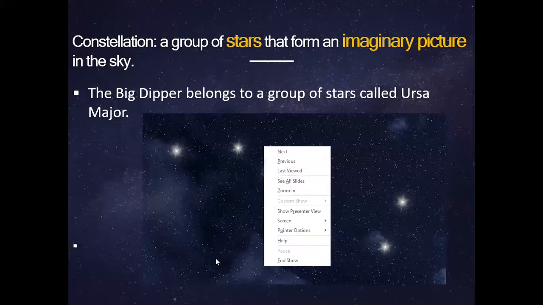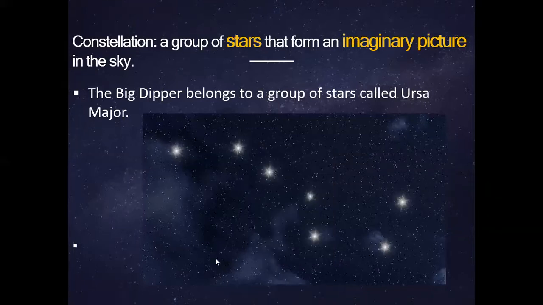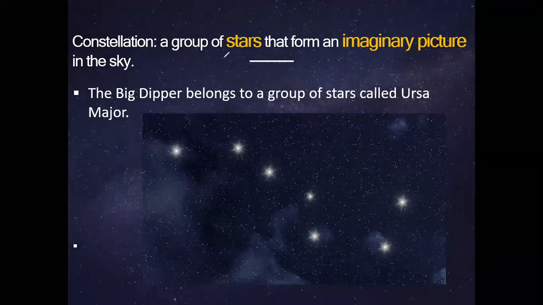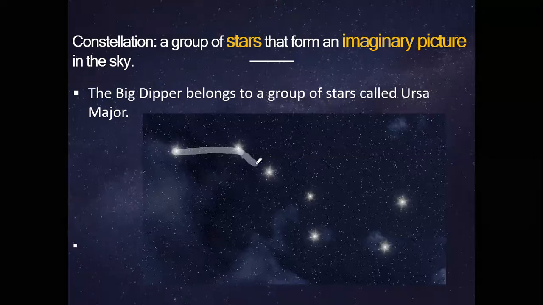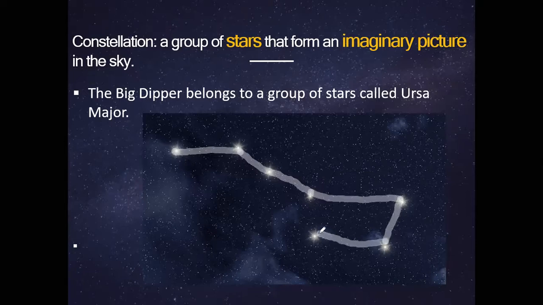So if I decided to draw a line, for example, let me show you. We can say that it forms an imaginary line of the Big Dipper, Big Bear. Yeah.